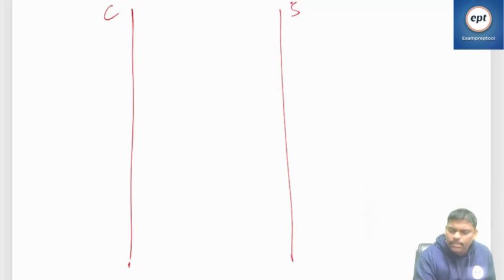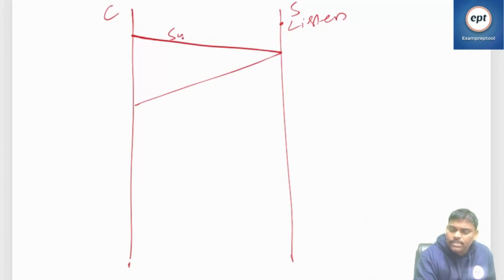Initially the server is in the listen state. Now the client will send SYN, a connection establishment request. It also wants to establish a connection. So initially the client is in the SYN sent state, and the server goes to the SYN received state.